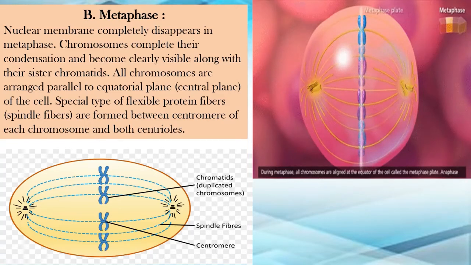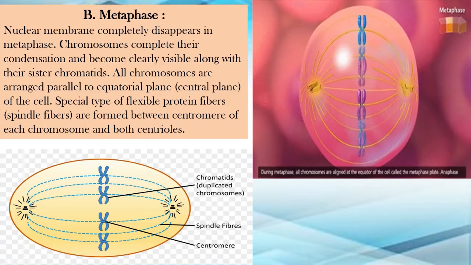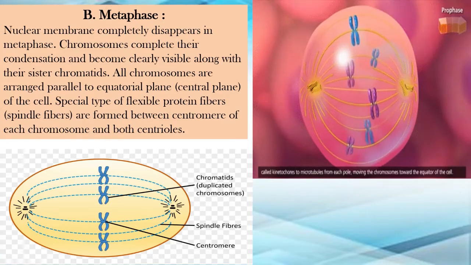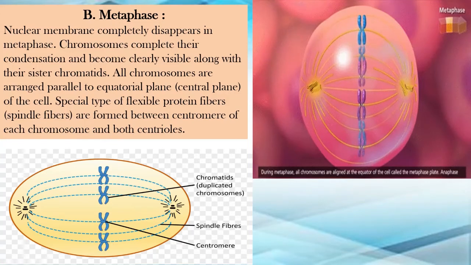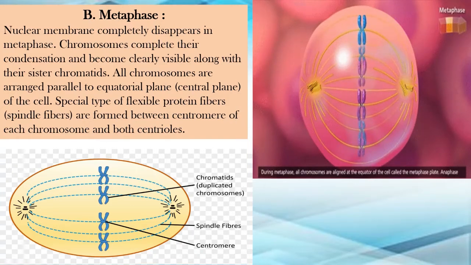both centrioles. Now listen and pay attention to the image carefully. If you notice the centriole, ठीक है, centriole के ऊपर ध्यान दो और क्रोमोसोम्स के अंदर जो क्रोमैटिड्स हैं उसके ऊपर ध्यान दो. In chromatids in the center there is the centromere, right? And we have learned that the centrioles have moved towards the ends of the cell.